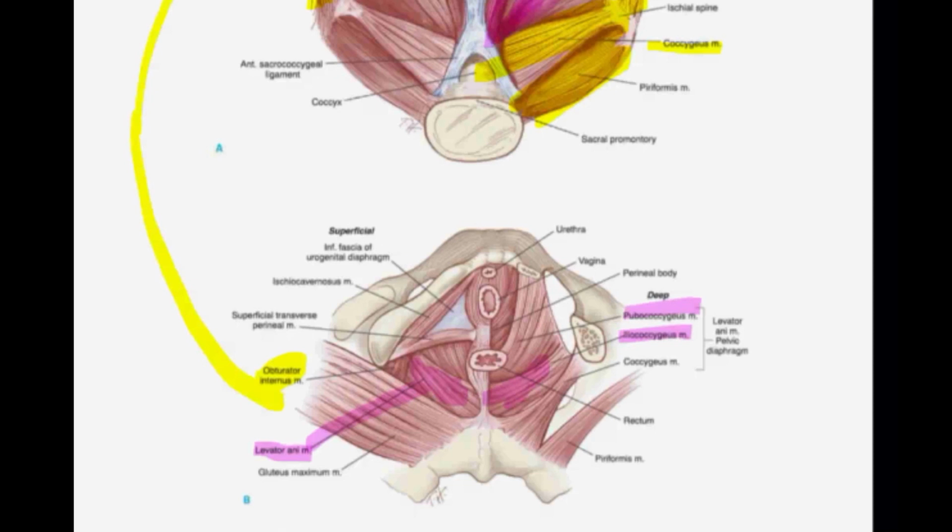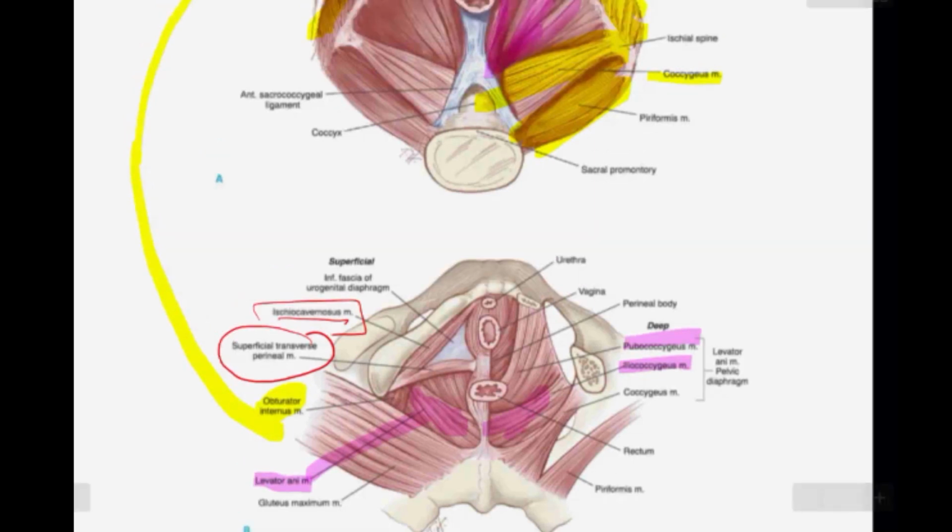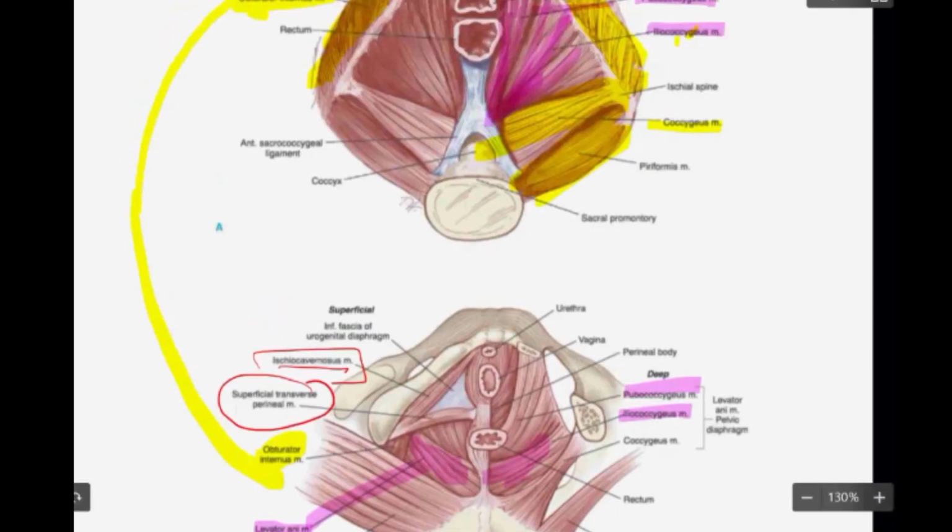And one more thing I want you to understand: here you are going to see the muscles which are not seen there. You are going to see the superficial transverse perineal muscle, and you're going to see the ischiocavernosus muscle. These muscles are going to be very important for you, especially the superficial transverse perineal muscle, which is going to be a part of the perineal pouch. This is going to get damaged. This is going to get injured during delivery.